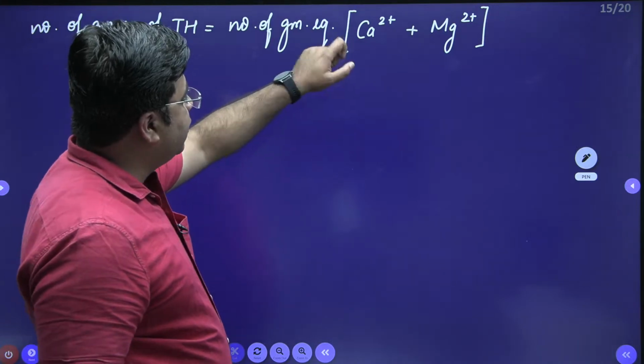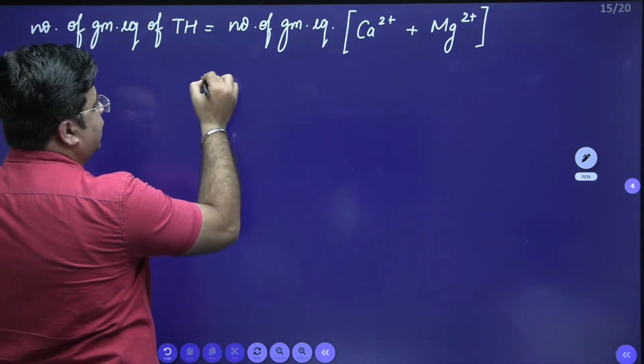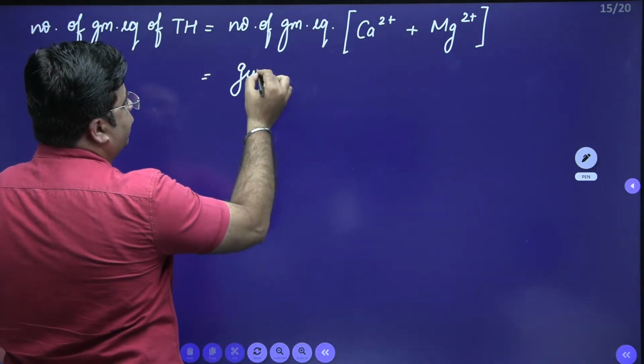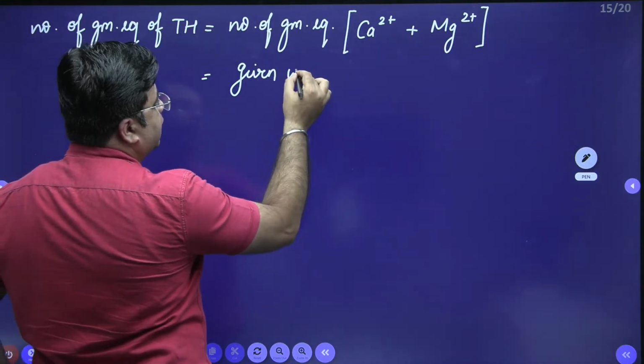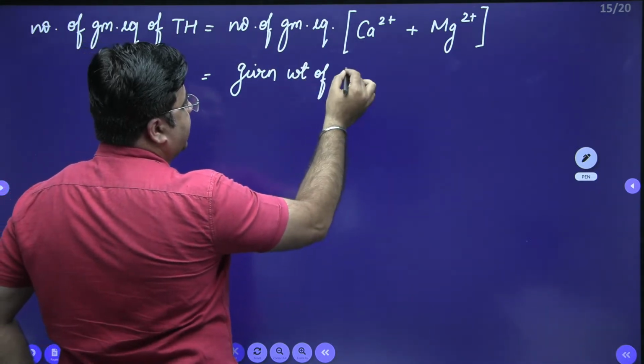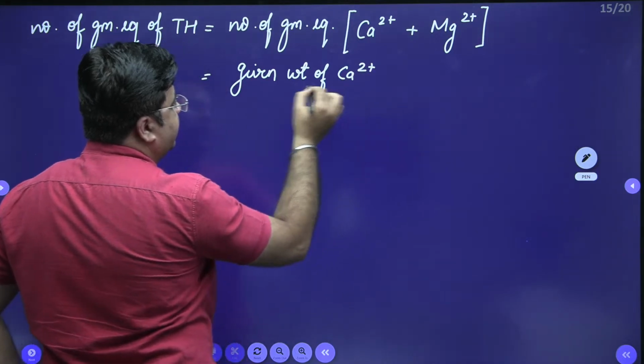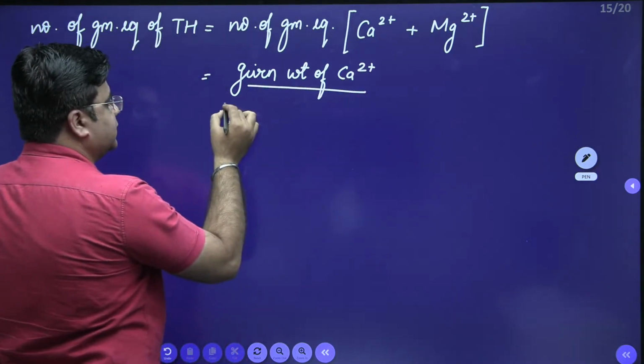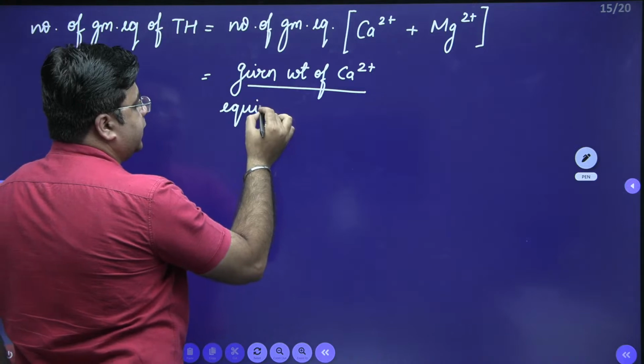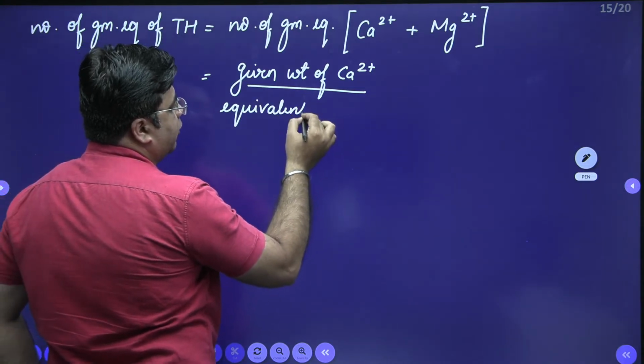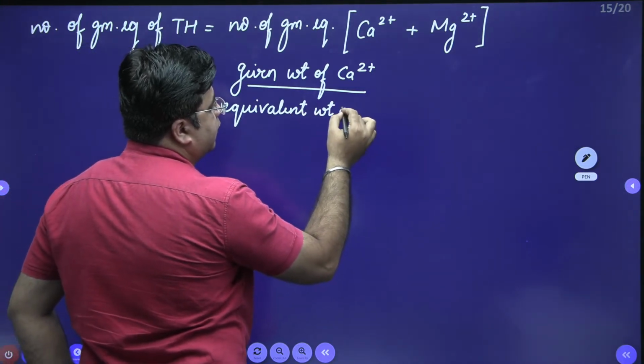Number of gram equivalents of calcium ion is equal to the given weight of calcium ion divided by the equivalent weight of calcium ion.